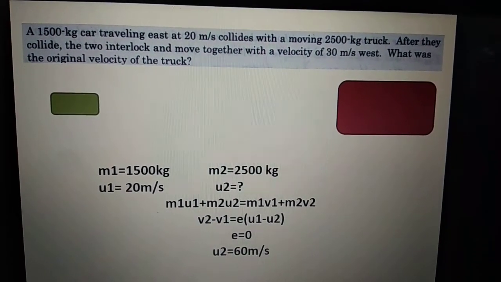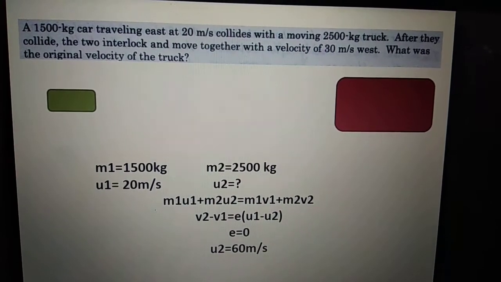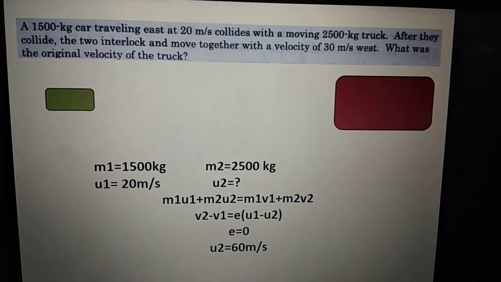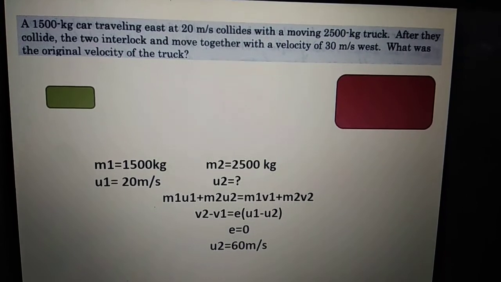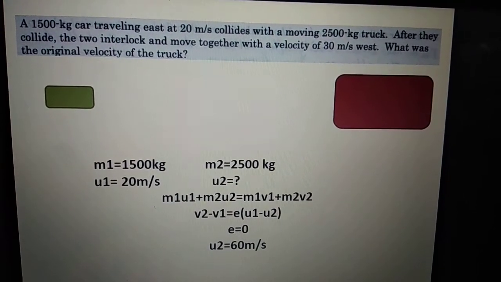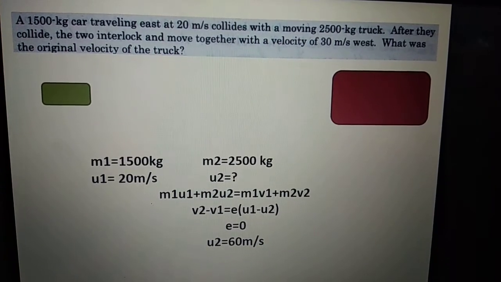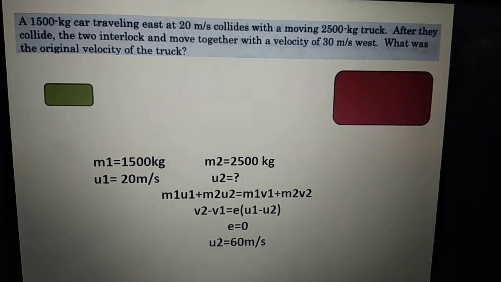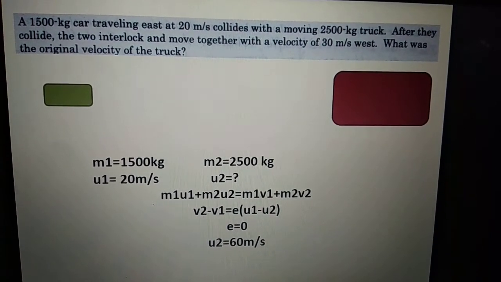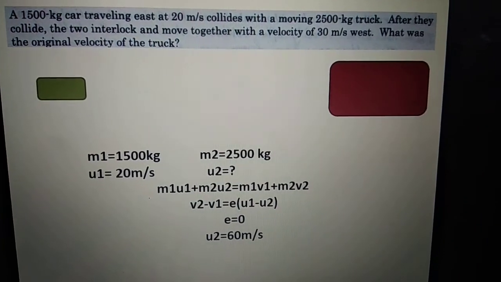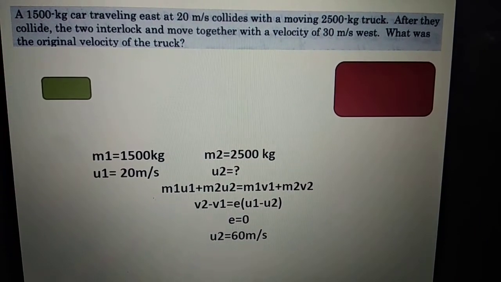Let us solve this example. In this example, the green colored one is the car and the red colored one is the truck. We are given the initial velocity of the car, but we have to calculate the initial velocity of the truck. When we read the question, we figure out that after collision, they both start to move in the west direction.